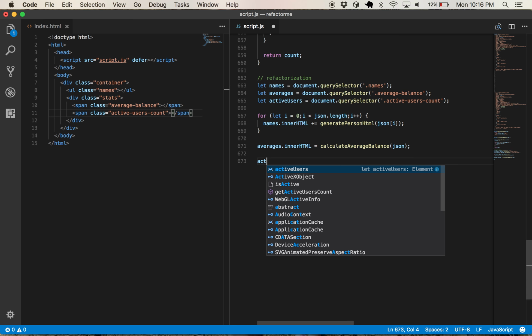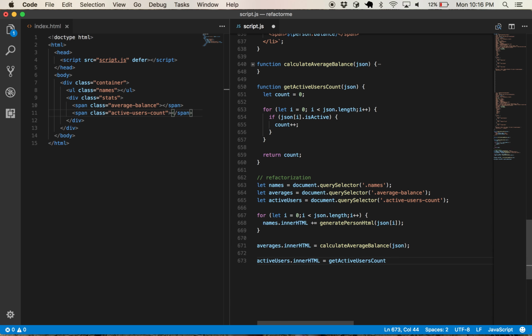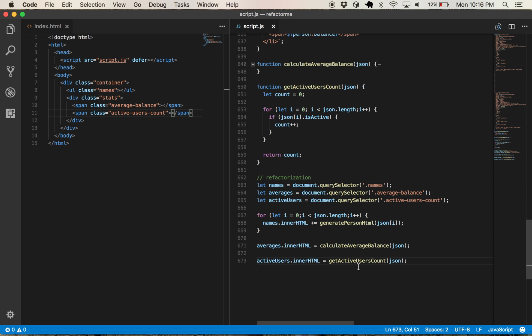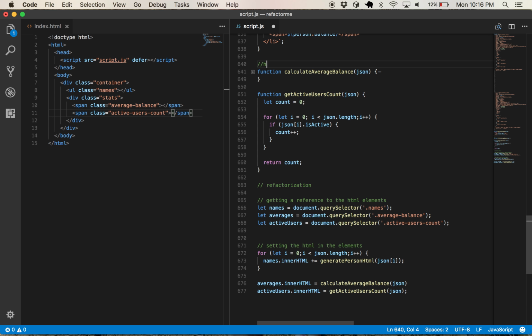So we have activeUsers.innerHTML equals getActiveUsersCount JSON. 9. So you see there's a little tiny space there. There's 9 active users. So you see here we have basically the region of code which is getting a reference to the HTML elements, setting the HTML in the elements, like helper functions up here, stuff like that.